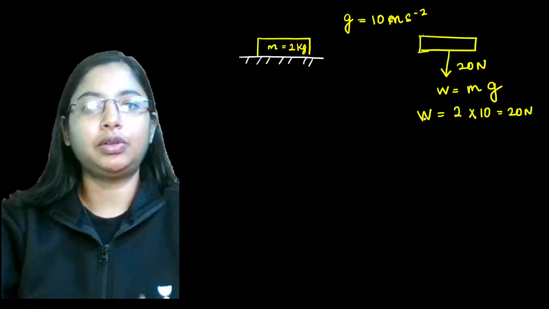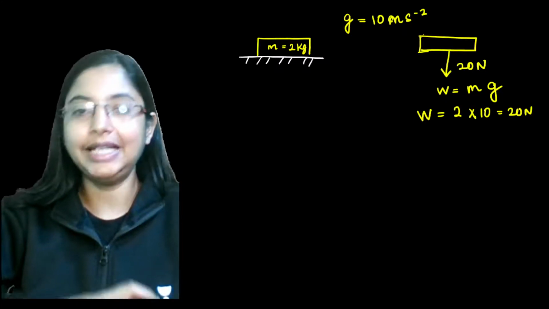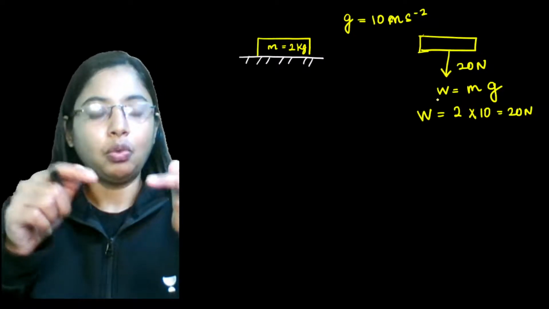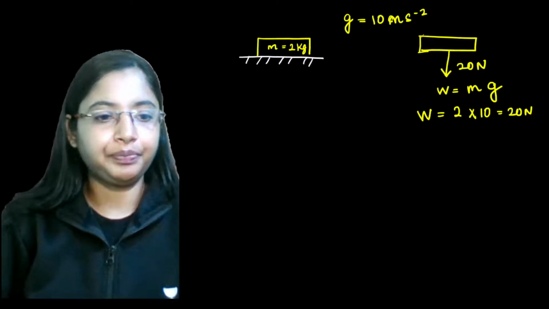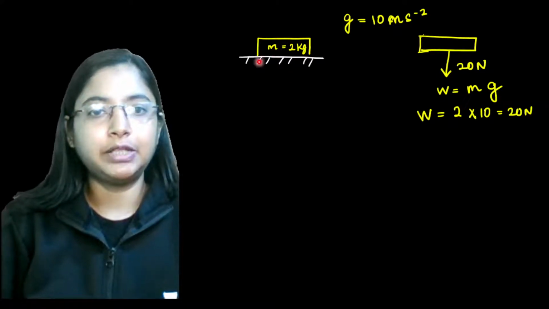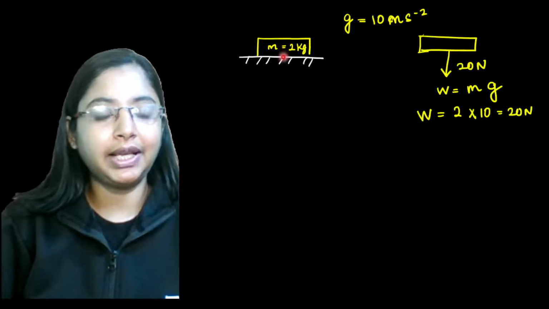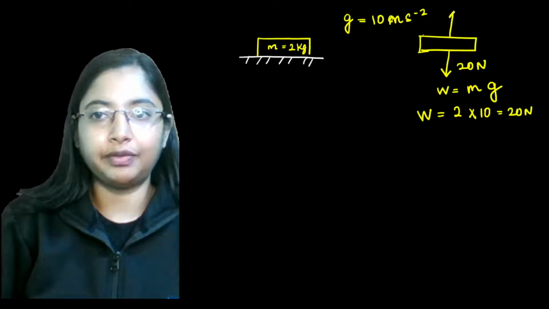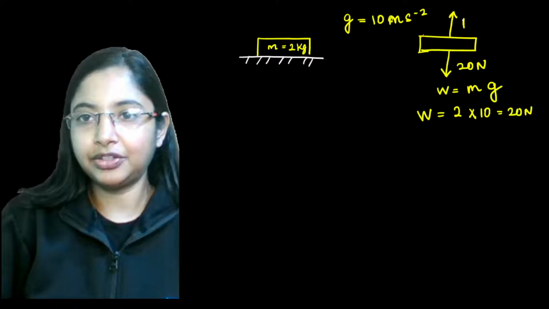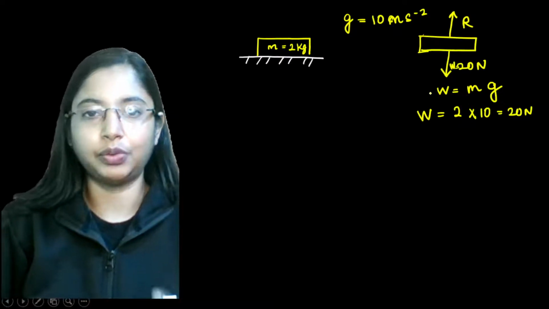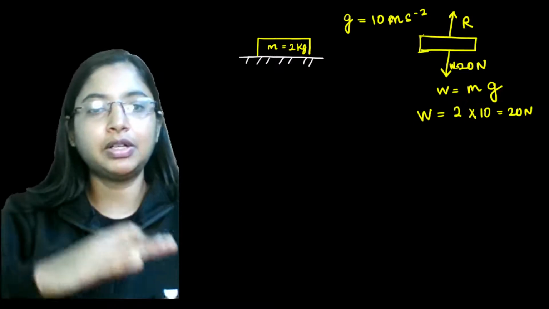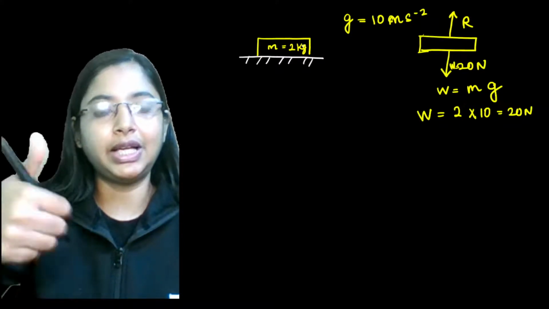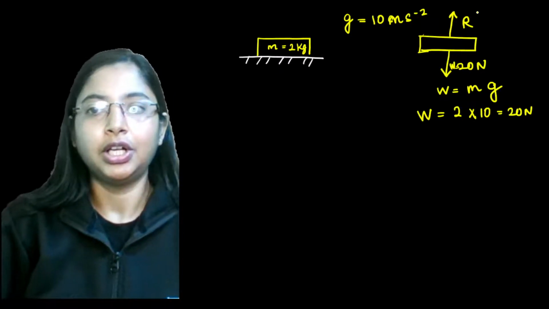Now, this block is kept in contact with the table, right? Whenever there is a contact force, there will be a resultant force acting upwards. Whatever weight this block applies on the table, the table will apply the same on this block. That is your reaction force. If this is W, the weight acting downwards, then because they are in contact, the table will also oppose the wooden block with an equal force, but in the opposite direction. So that's your resultant force.